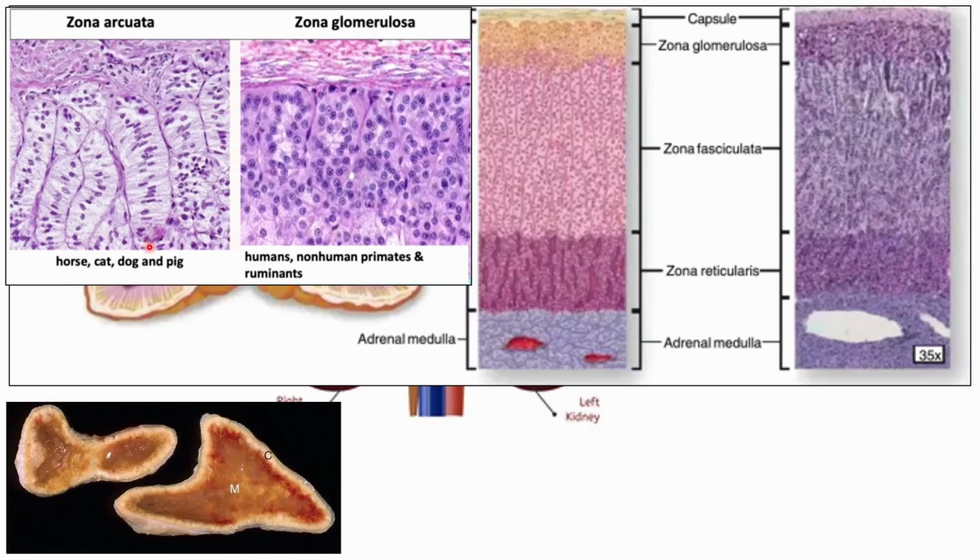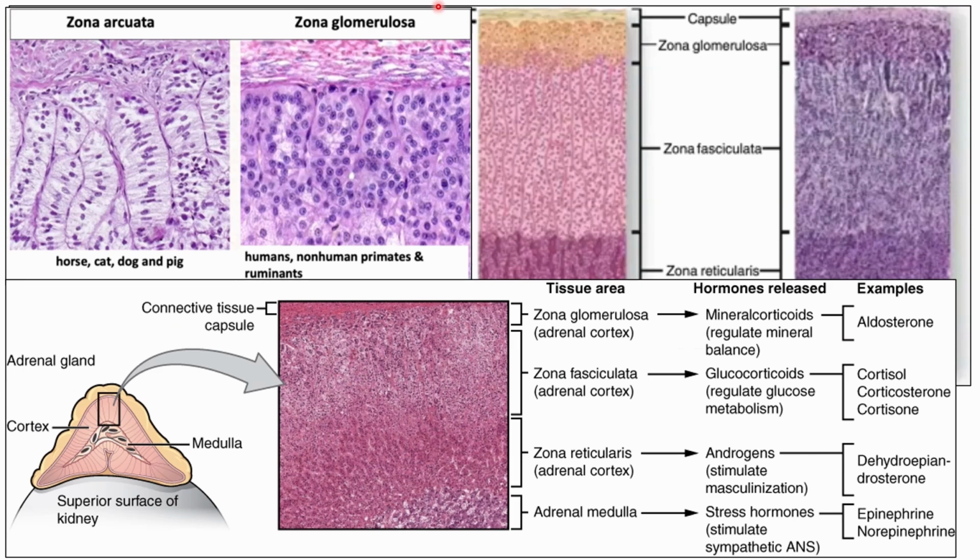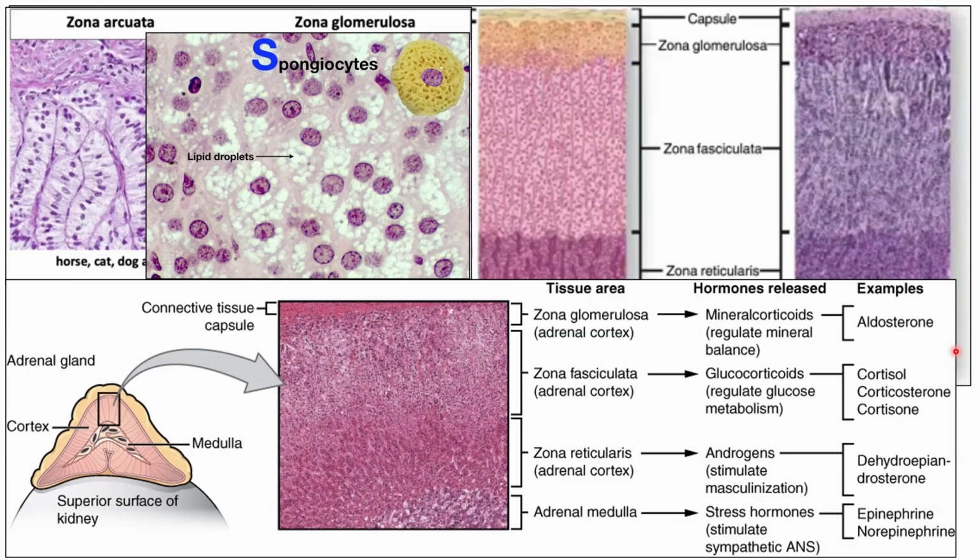So I think we have adrenal gland tissue sections from the horse in the laboratory. So please make sure that you're able to view these under the microscope, and take note that if you see this special arrangement, the name of the sublayer changes. And these different sublayers, which have different names, actually produce different types of hormones. And then these different hormones would have different target organs in turn.